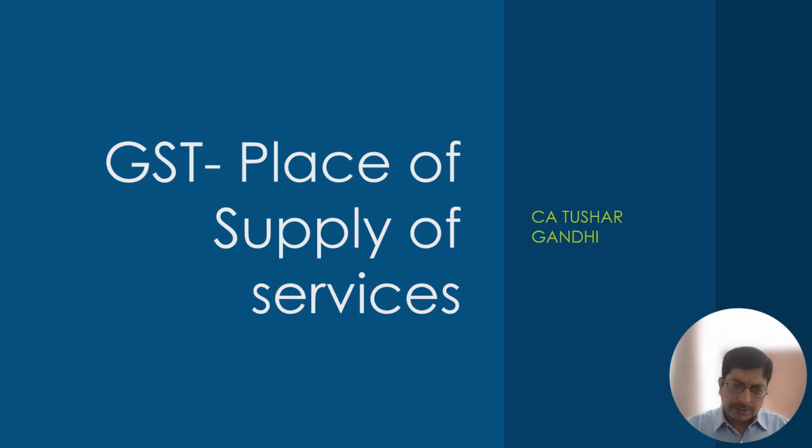If the location of the supplier and the location of the recipient of the service are in the same state, then that transaction is an intrastate transaction and CGST plus SGST or UTGST is leviable. With CGST, there is always SGST or UTGST. There cannot be a situation where only CGST is levied. With IGST, there is no plus.